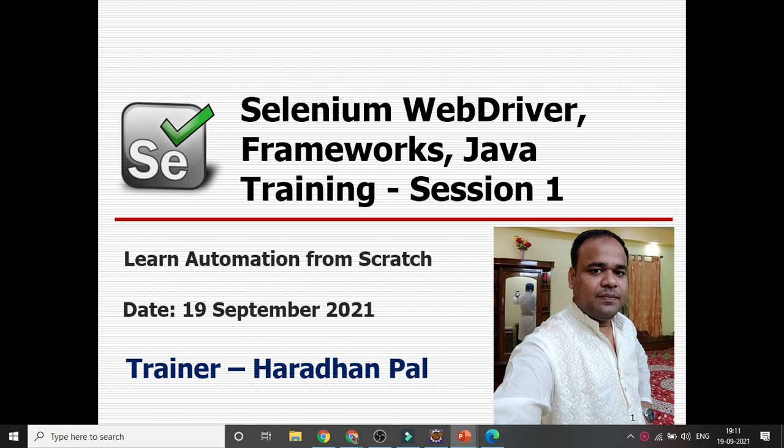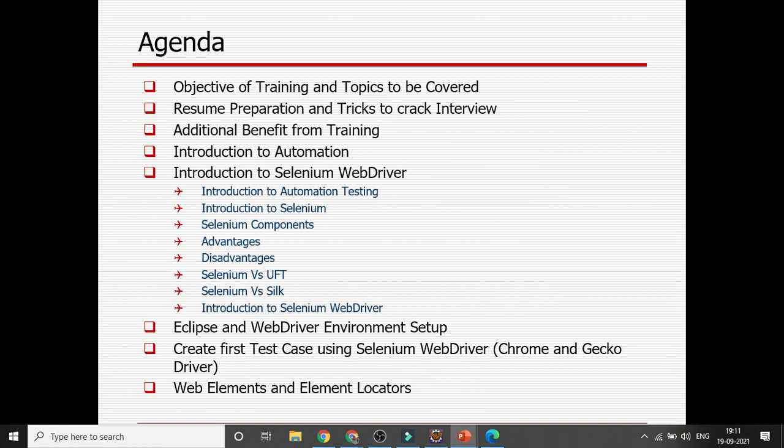a fresh project from scratch with the help of the page object model, where I will try to incorporate different Selenium features as well as other things like the listener class, ReportNG, different reports. Then I will also create one more session for Jenkins, where I will try to show you how we can integrate the continuous integration and continuous deployment tool for Selenium WebDriver. So these are the different agenda items for today's topic.